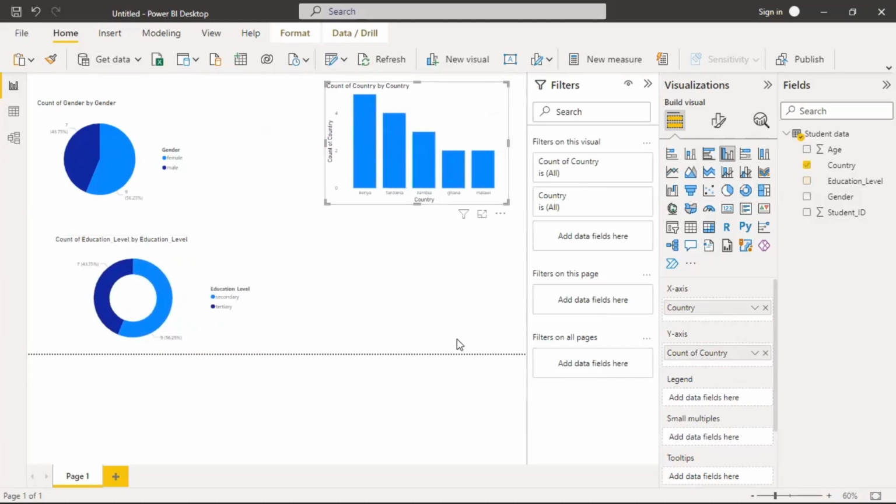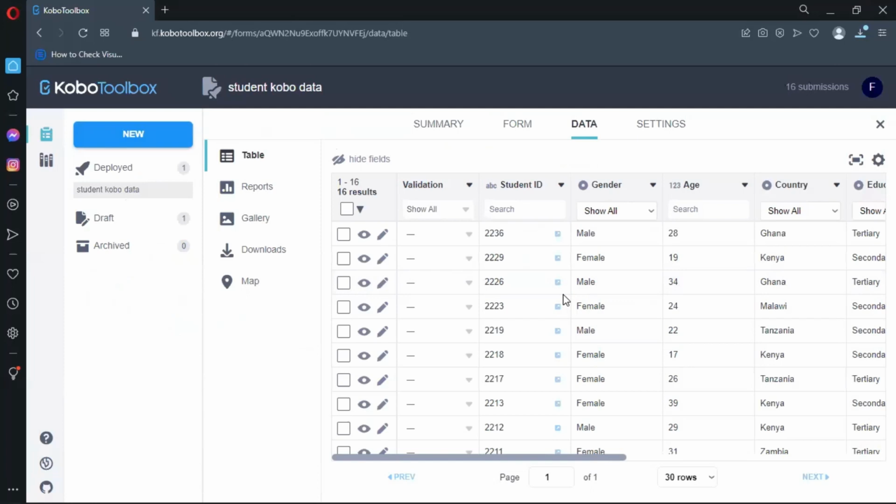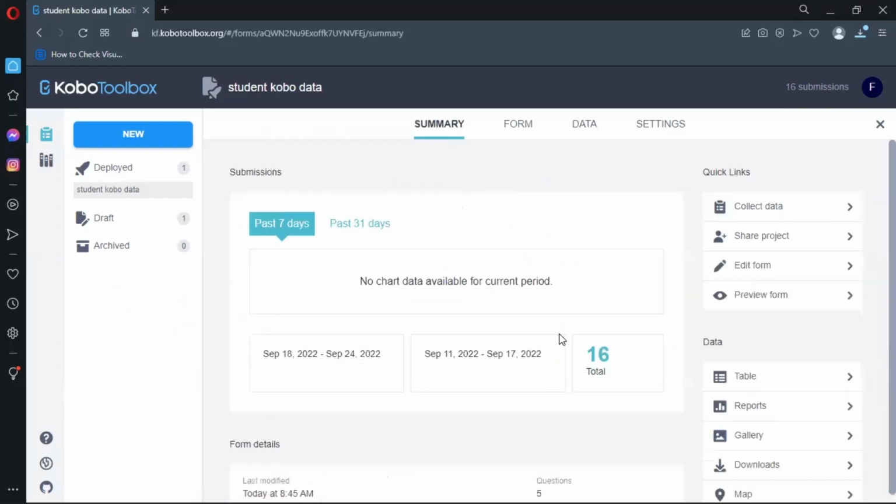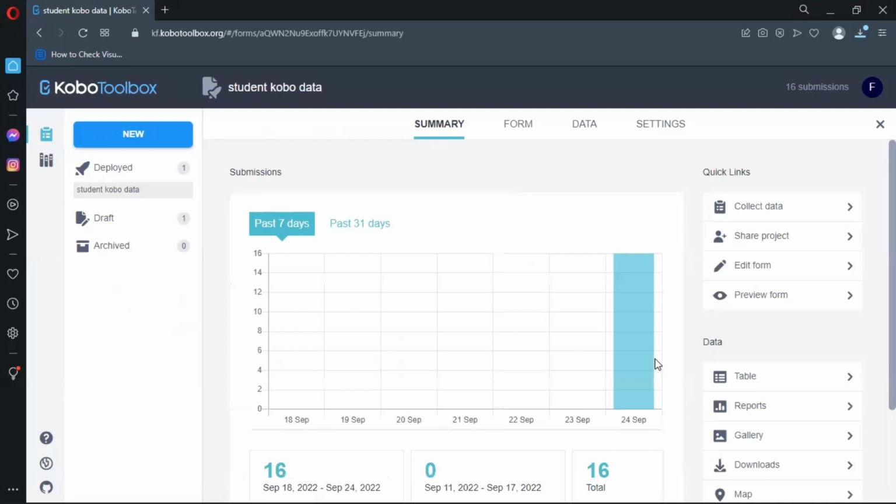Now on my Kobo, I want to make some few more submissions. Let's say 4 submissions on my tablet, my smartphone. So the moment I submit them, the submissions here will no longer be 16, but rather 20, I think. No, I'm going to make 6. So 16 plus 6, that's 22, is it?